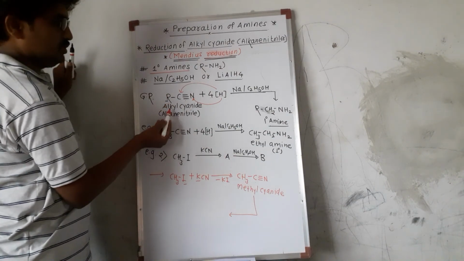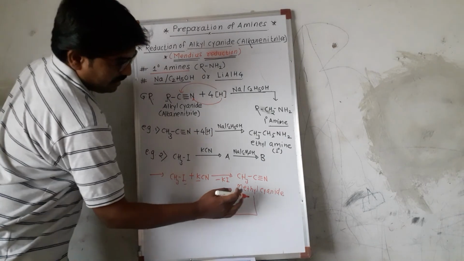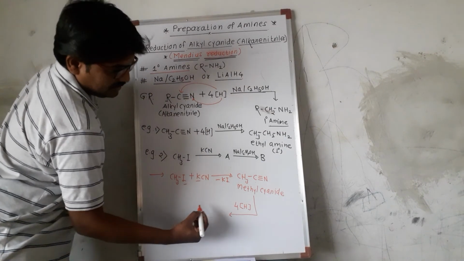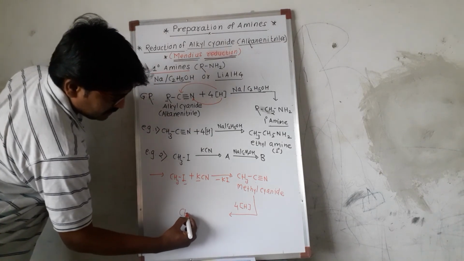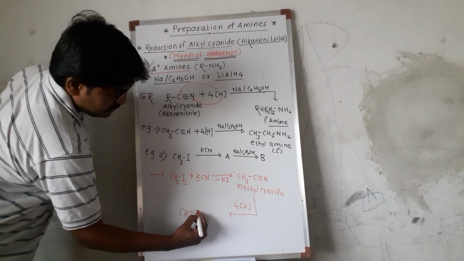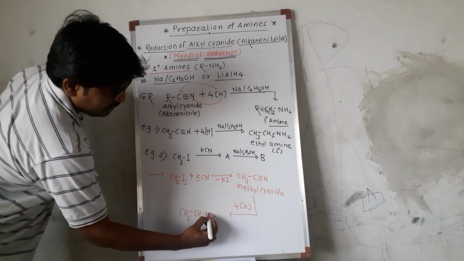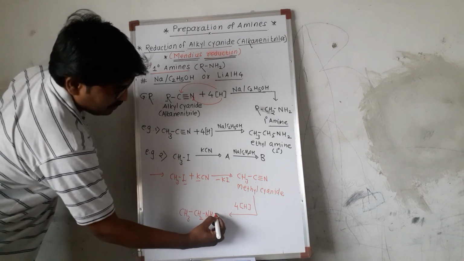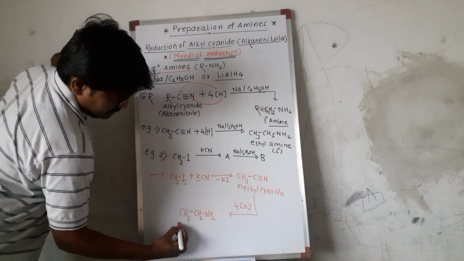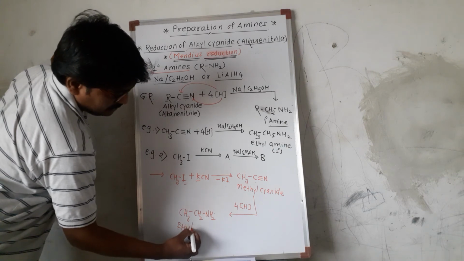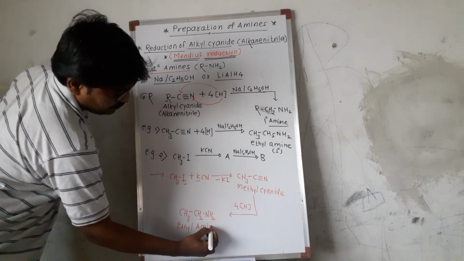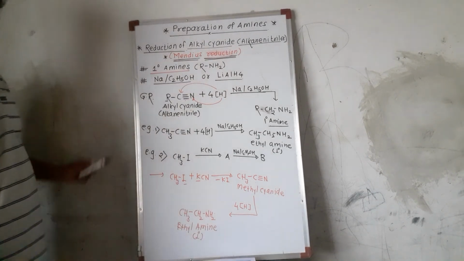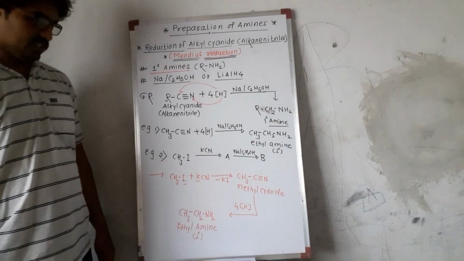By doing Mendius reaction on this, look here, it is also alkyl cyanide. By adding 4 hydrogen and by reduction we get, what is the product? CH3CH2NH2. And what is the final product? Ethylamine. This is also primary amine. This reaction is called Mendius reduction.